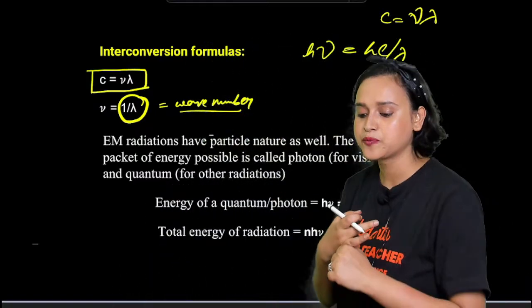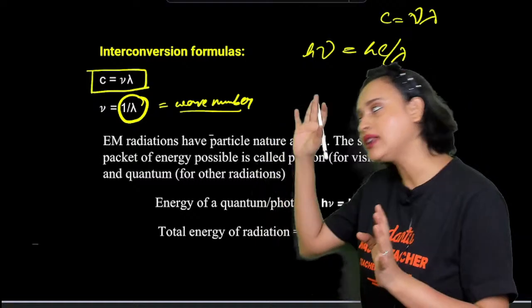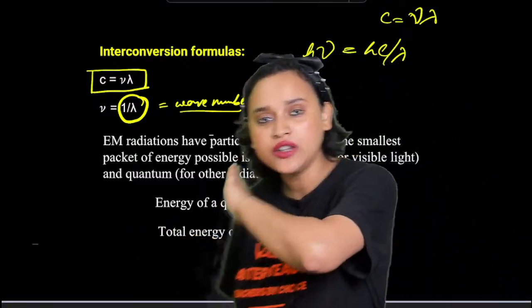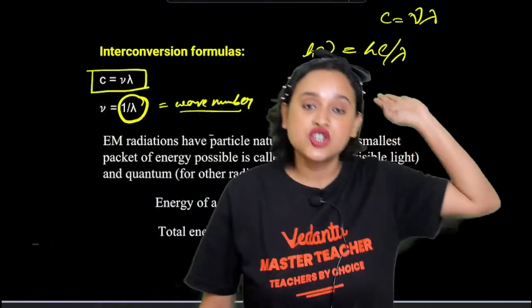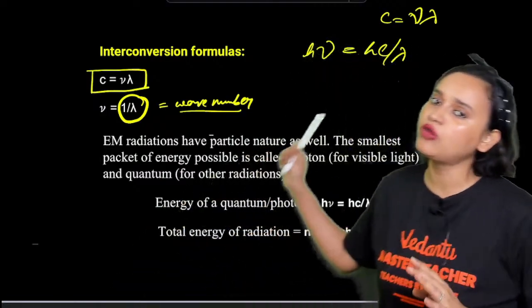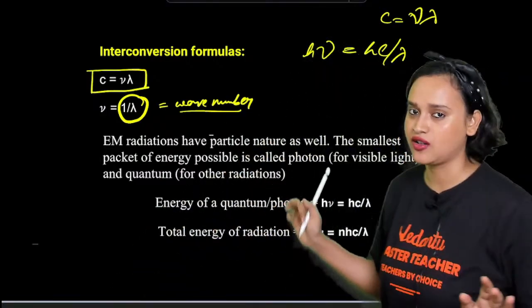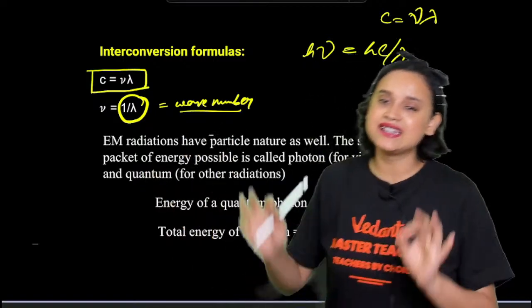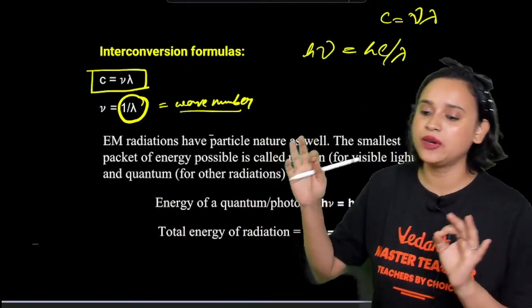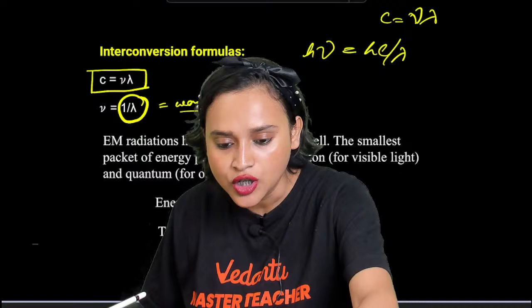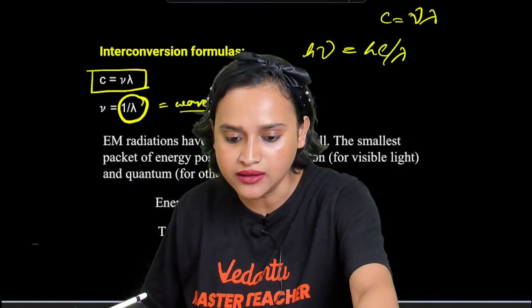Interconversion formula. This is the interconversion formula. You can go and check any other channels also if you want, but nobody would have taken you through this derivation. This is it: C is equal to nu multiplied with lambda. But what was your question? What were you asking?